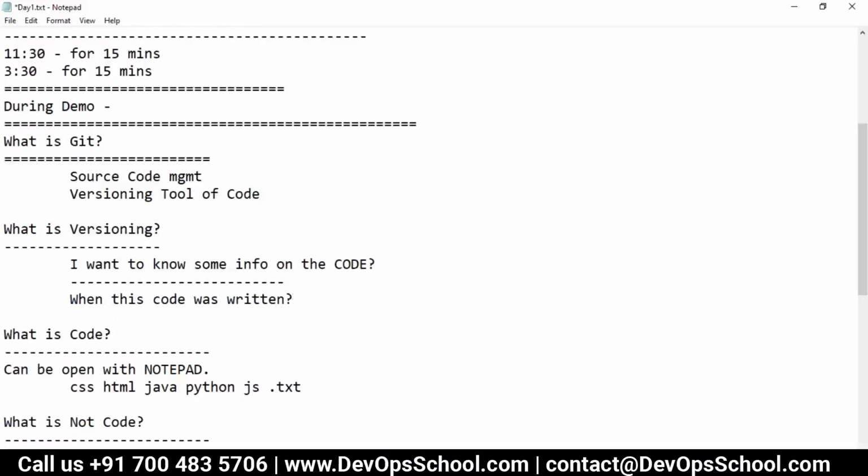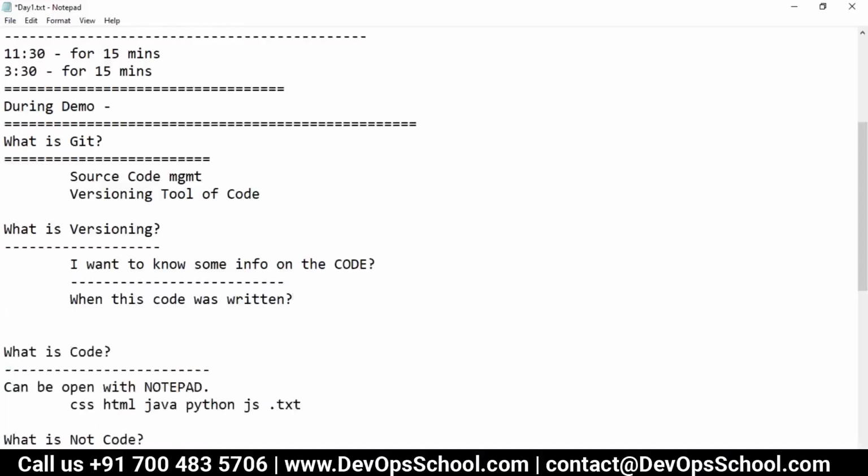When, at last year, last week, last month, last week, last day, at what time that particular code was written, I want to know. What code has been written? I want to know at that time what was written, one year ago what was written, six months ago what was written. I want to know the code exactly. I want to know when, plus I want to know what also.